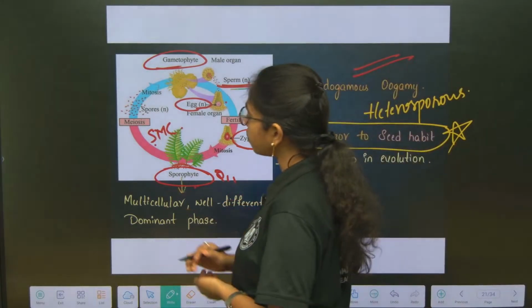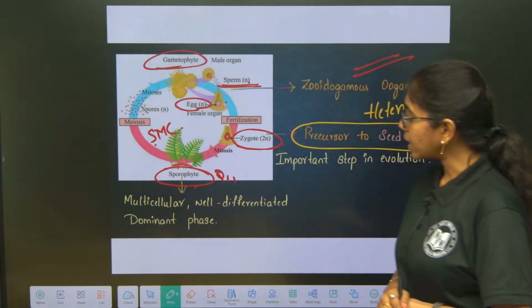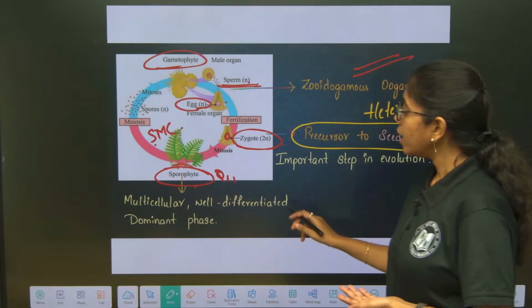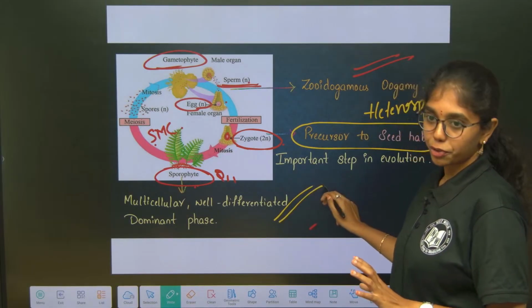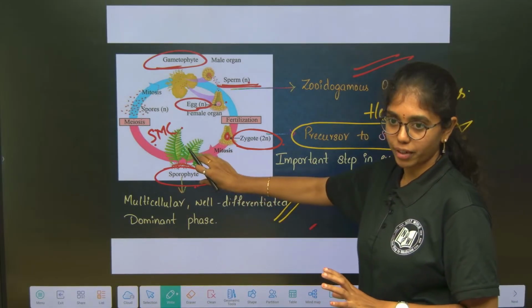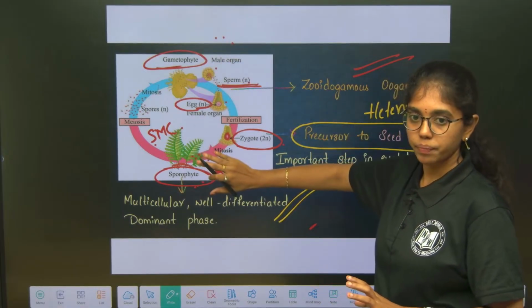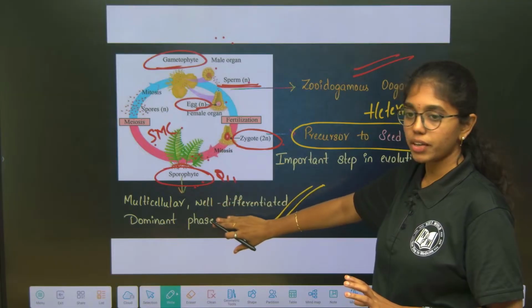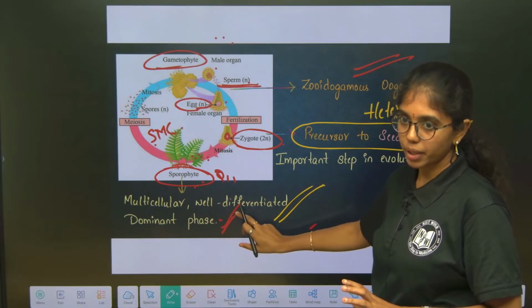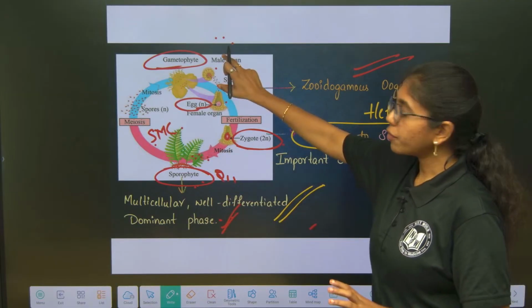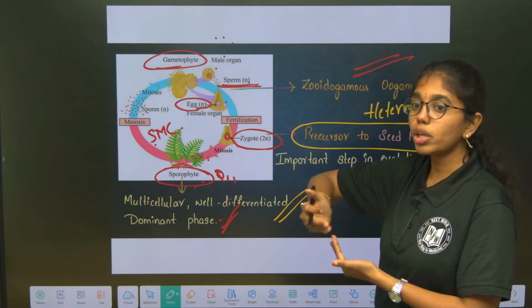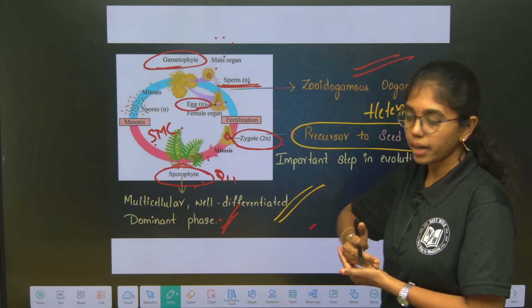How can you describe the sporophyte? This is the multicellular, well differentiated dominant phase in the pteridophytes. So, the dominant phase is sporophyte, and the gametophyte and sporophyte are both independent of each other. In pteridophytes, what is the dominant phase? Sporophyte is the dominant phase. The gametophyte phase will alternate with it, both are independent of each other. Clear? Next.